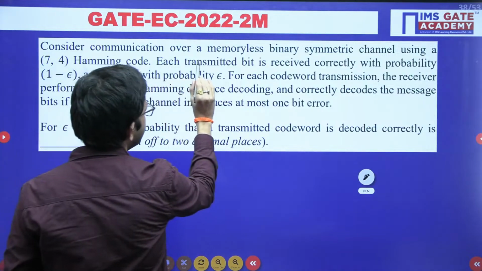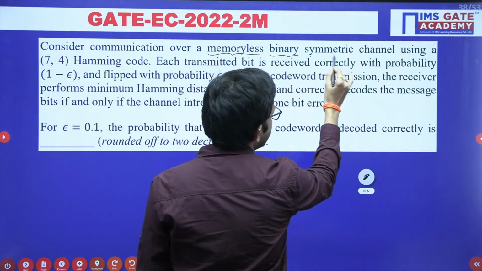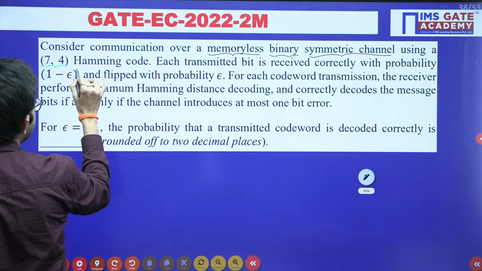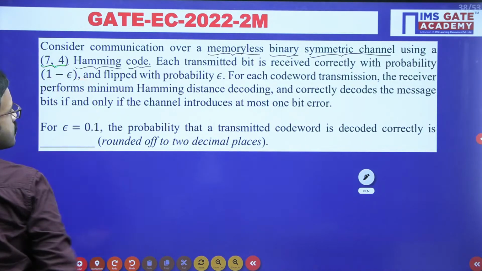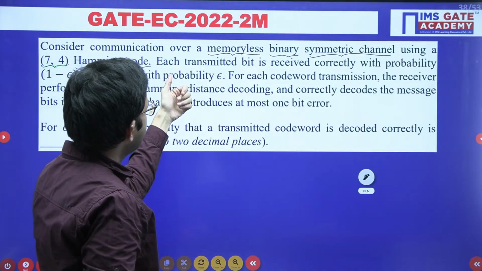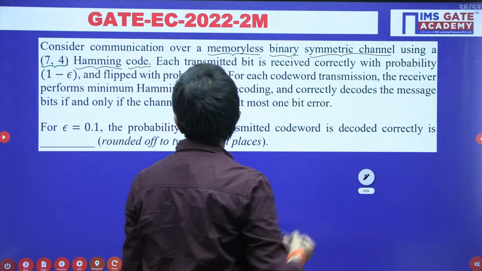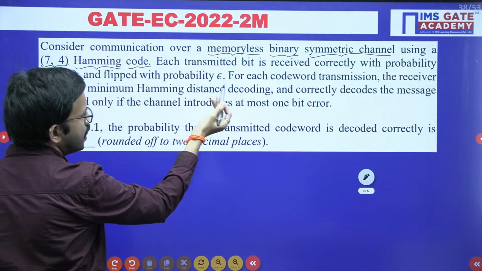Consider communication over a memoryless binary symmetric channel using a (7,4) Hamming code. Each transmitted bit is received correctly with the probability 1 minus epsilon and flipped with the probability epsilon.